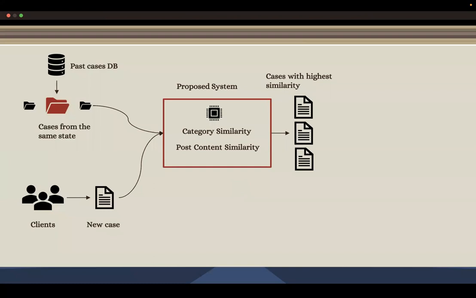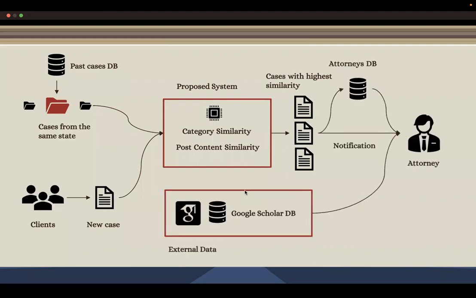If they are in the same category like healthcare and share a similar pattern in language usage, tone, and topic, like talking about a child's health issue with a more caring tone, they will receive a really high similarity score. We rank the cases based on the score and select the top 5. Then we assign the new case to the lawyers who solved these cases respectively. On the attorney's end, they will be able to see similar past cases they have solved and additional similar cases in the Google Scholar database to augment their decision-making and better communicate with the client on the same need.